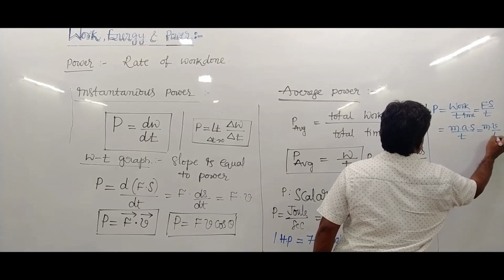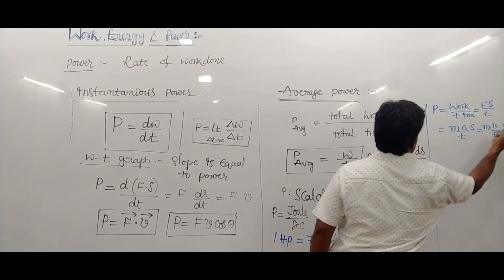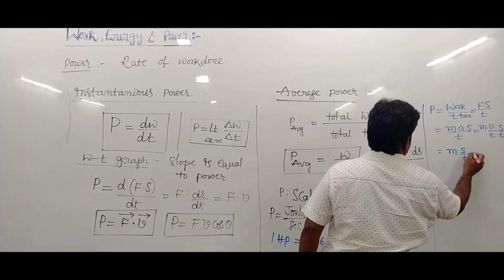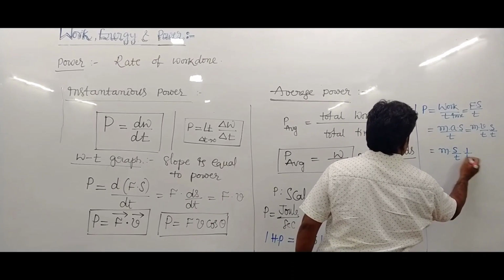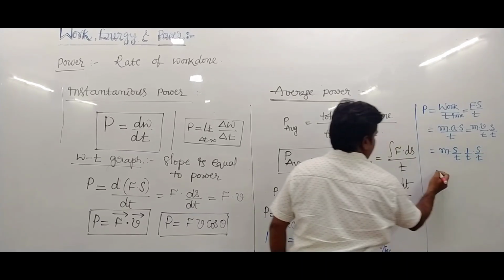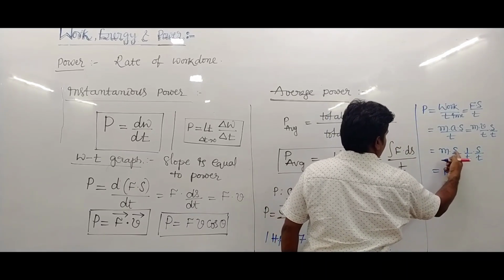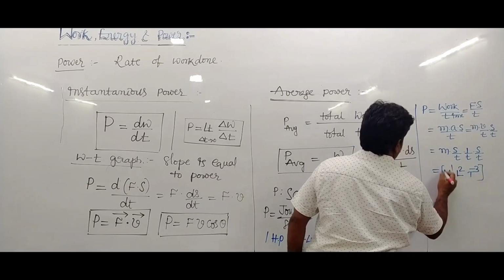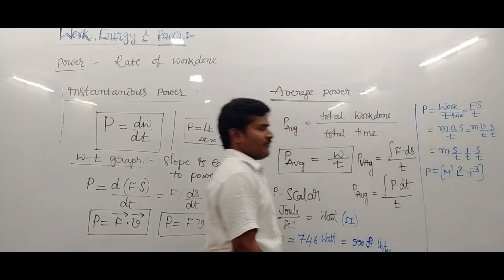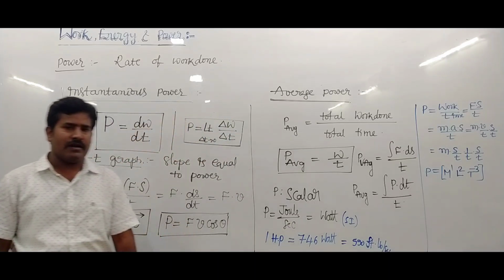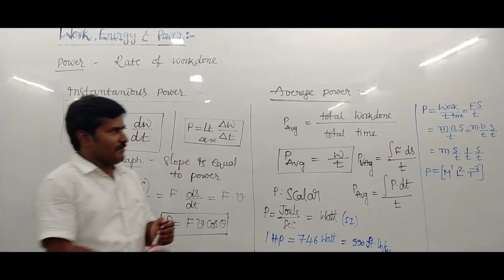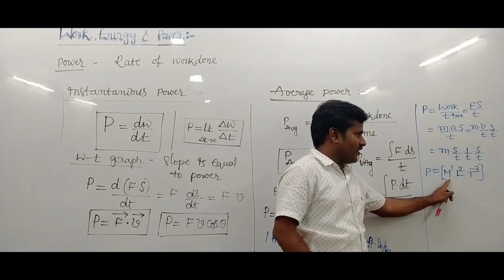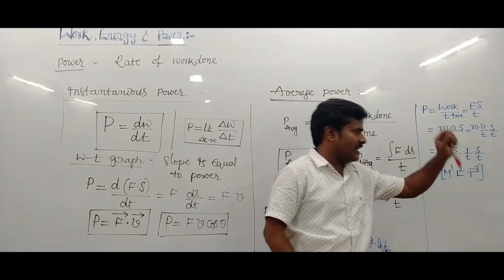Acceleration is velocity by time, and velocity is displacement by time. Then the dimensional formula is M1 L2 T power minus 3. This is the power dimensional formula, converted into fundamental quantities.